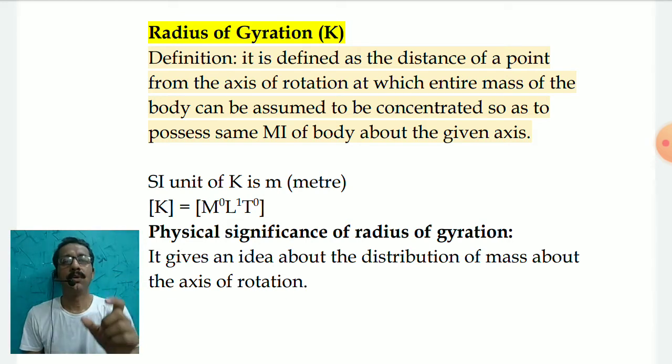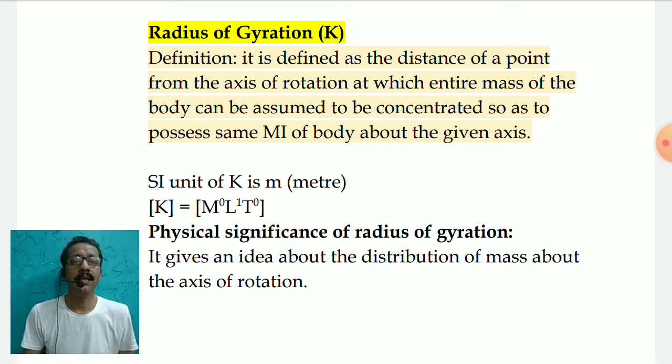The ring has to have such a particular radius so that the moment of inertia of that ring about its standard axis is equal to the moment of inertia of the same body about the same given axis. That is one idea how you can explain the radius of gyration.